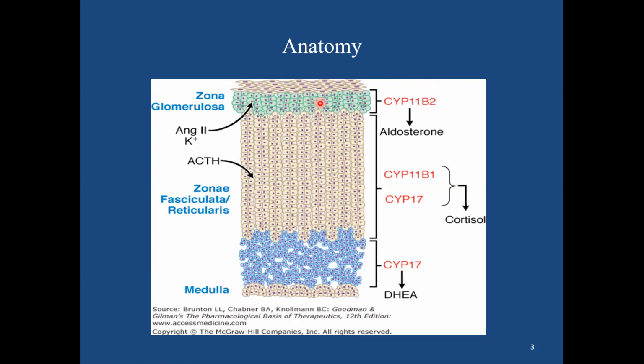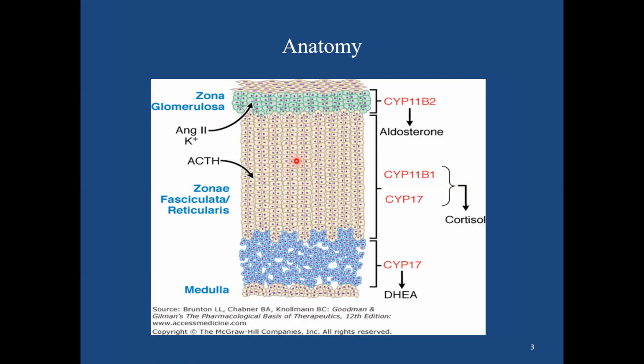The predominant enzyme present, more specifically in the glomerulosa, is aldosterone synthase, also known as CYP11B2, which is responsible for the synthesis of aldosterone. ACTH, which is secreted from the anterior pituitary, can have a role in stimulating the zona glomerulosa. However, the synthesis of aldosterone is predominantly controlled by angiotensin II and potassium levels.